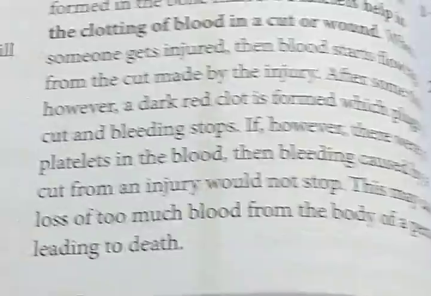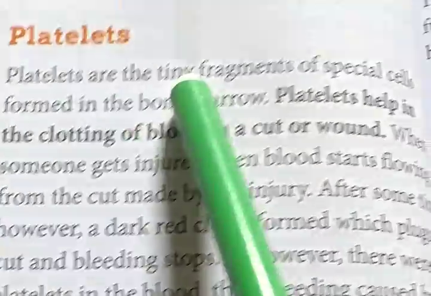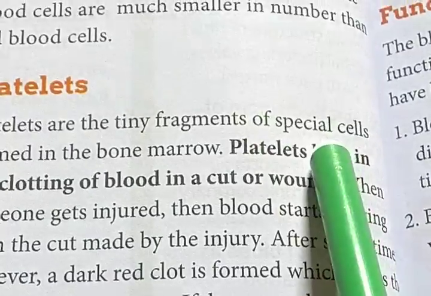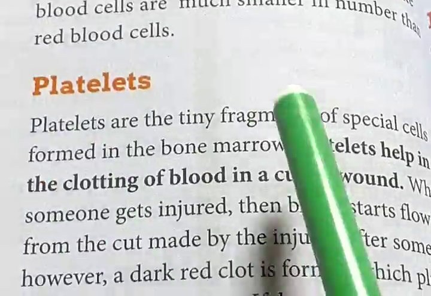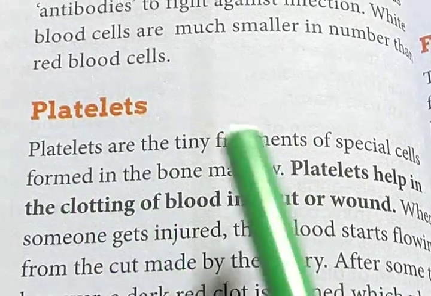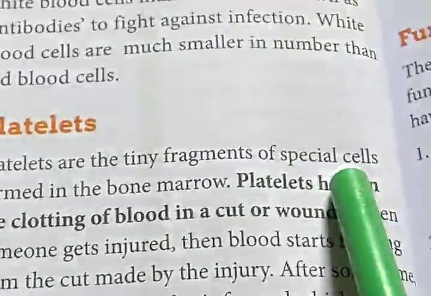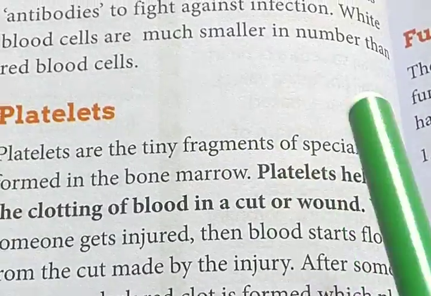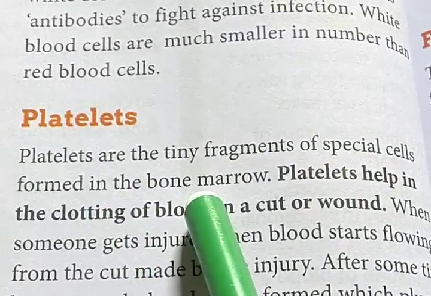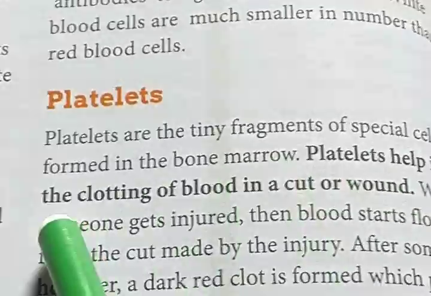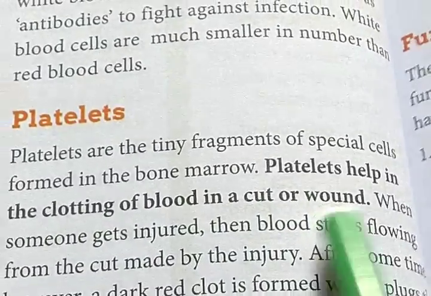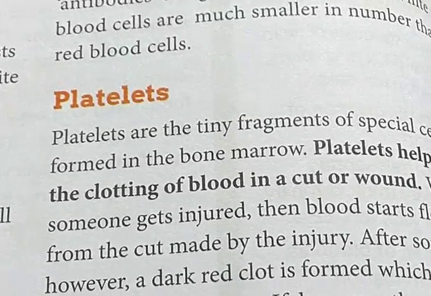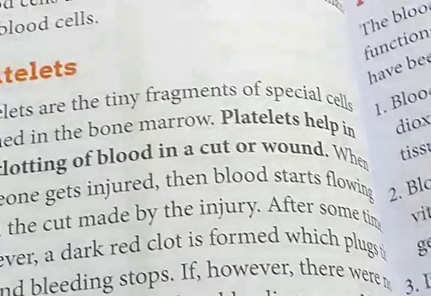Now platelets. Platelets are teeny fragments of special cells formed in the bone marrow. Underline this. Platelets are teeny fragments of special cells. So it is a kind of group of cells formed in the bone marrow. Platelets help in the clotting of blood in a cut or wound. Now normally platelets actually help to clot the blood.